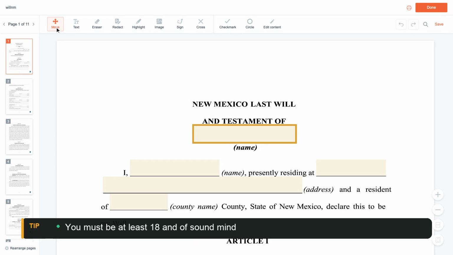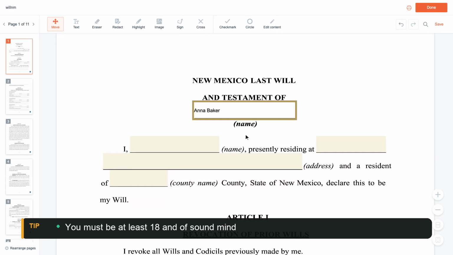Start with you, the person making the will, the testator. Type your full name at the top, then in the opening line, your name again, the city where you live, and your county. Anna Baker lives in Albuquerque, Bernalillo County.